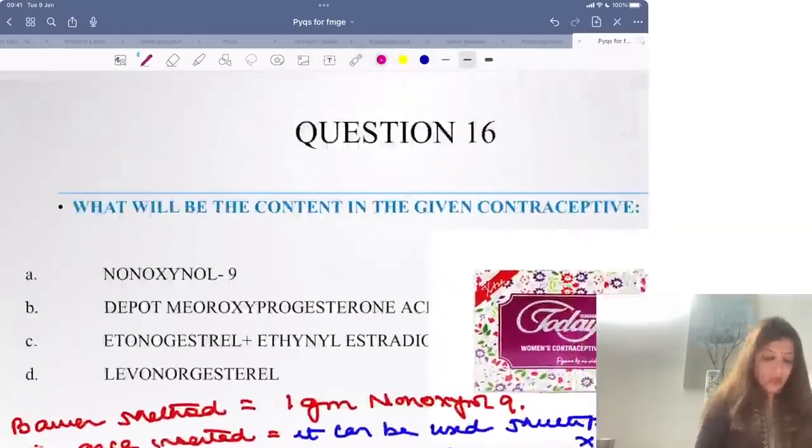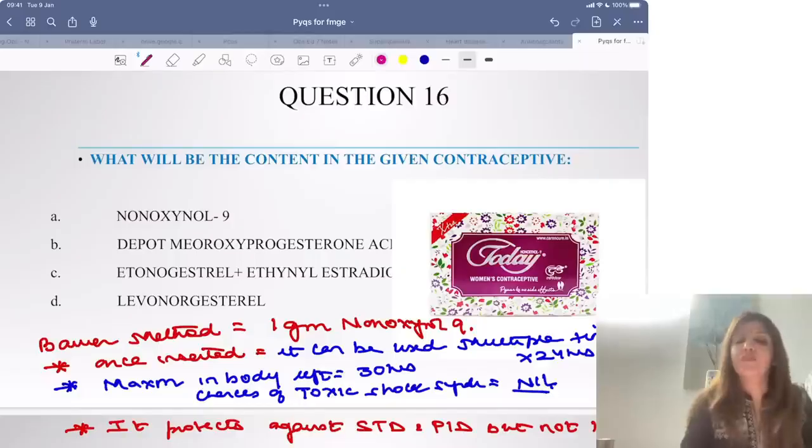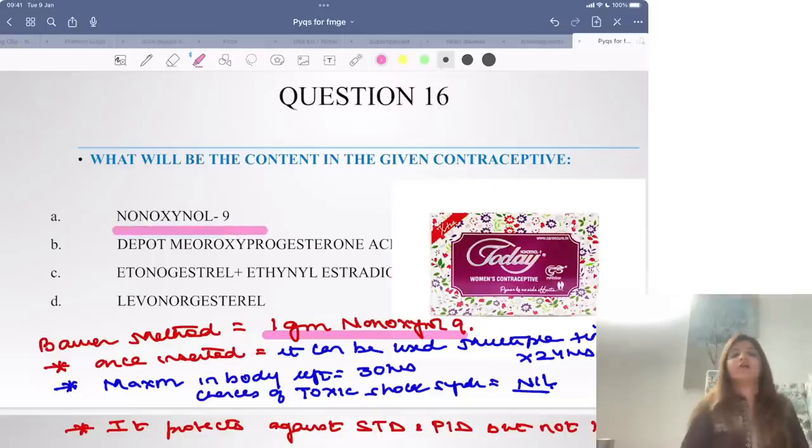Now, what will be the content in the given contraceptive? The contraceptive given to you was Today's Sponge. All of you know that Today's Sponge has 1 gram nonoxynol-9. The most characteristic thing about Today's Sponge is that once it is inserted, it can be used multiple times in that 24 hours.